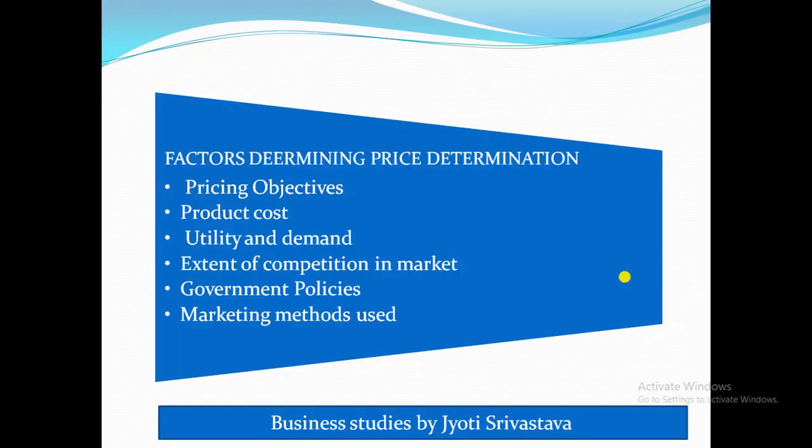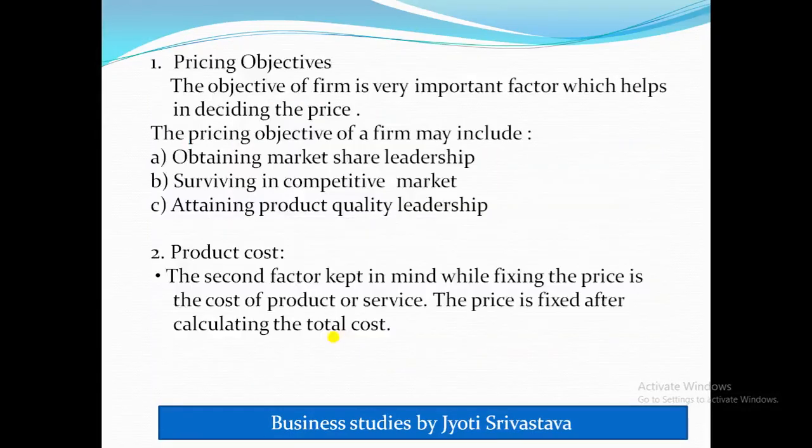So now let's see, there are certain factors determining the price. Means what are the factors which help in determination of the price? So they are pricing objectives, product cost, utility and demand, extent of competition in market, government policies and marketing methods used. So let's see the pricing objective first. The objective of a firm is a very important factor which helps in deciding the price. The pricing objective of a firm includes obtaining market share leadership, surviving in competitive market and attaining product quality leadership.